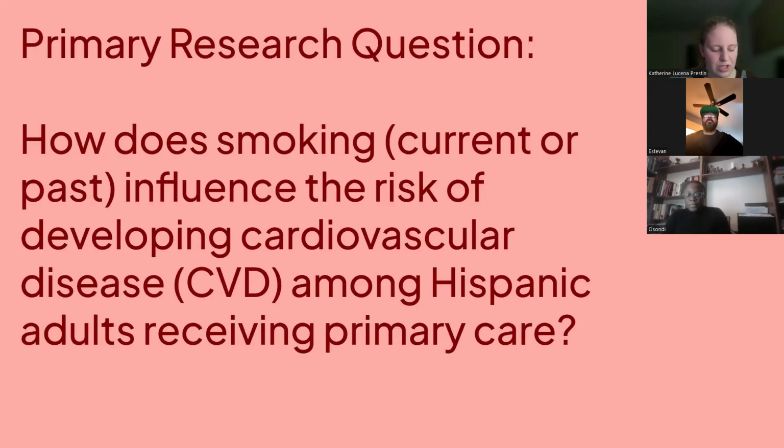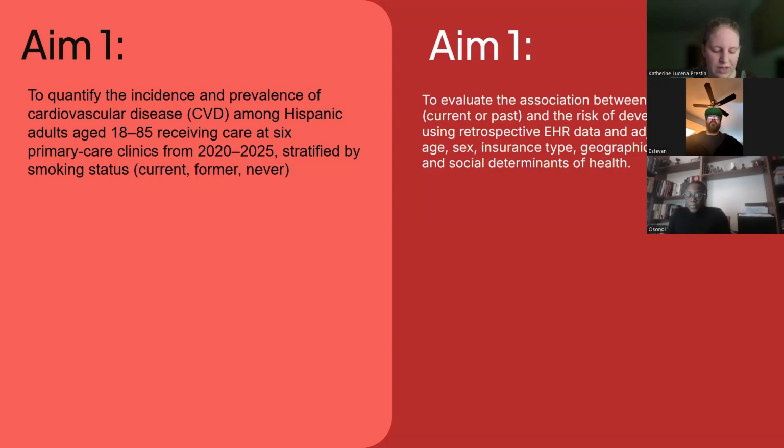Our primary research question is, how does smoking, current and past, influence the risk of developing cardiovascular disease among Hispanic adults receiving primary care? Our aims are, first, we want to measure the burden of cardiovascular disease in our study population. We're looking at Hispanic adults aged 18 to 85 who visit 6 primary care clinics from 2020 to 2025. We stratify these findings by smoking status: current smokers, former smokers, and never smokers. This aim helps establish a baseline pattern and understand how common CVD is across different smoking groups.